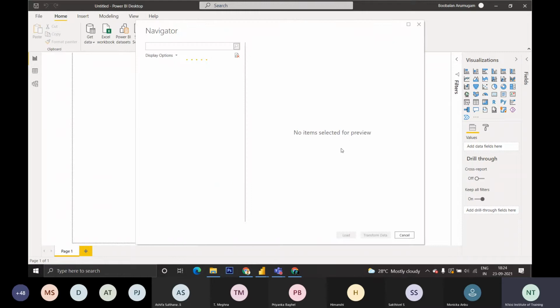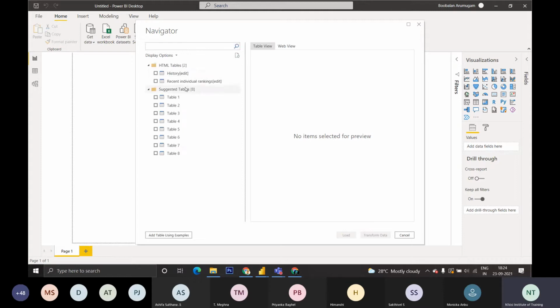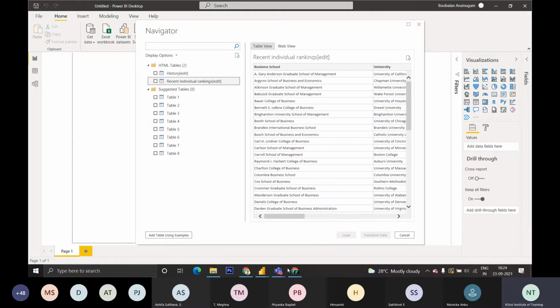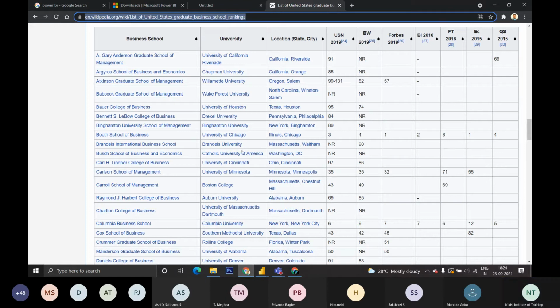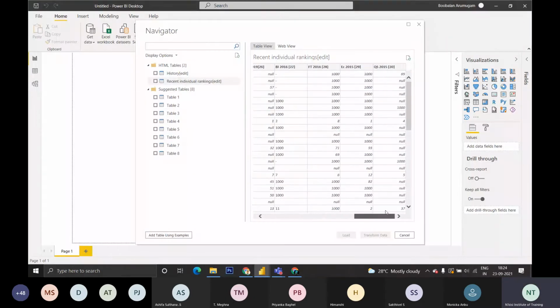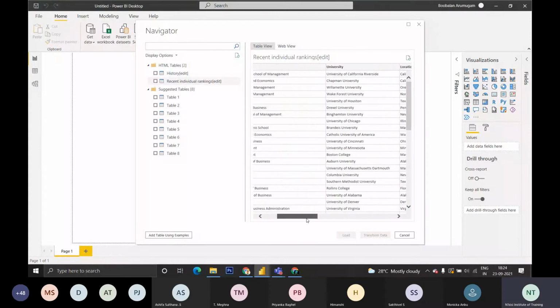Now we're working in Power Query. Power Query is getting the website connected and getting the tables available on the website. We could see what tables are available in this list. This is the table that is represented on the website.